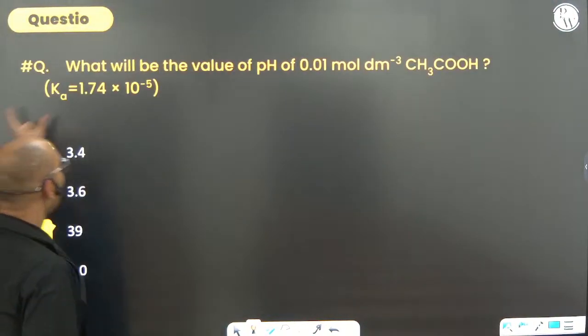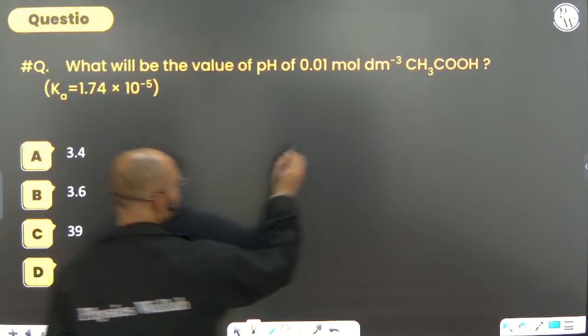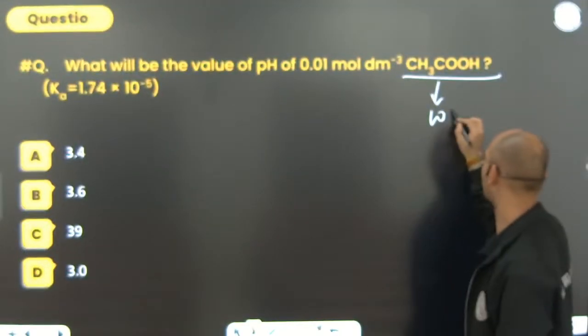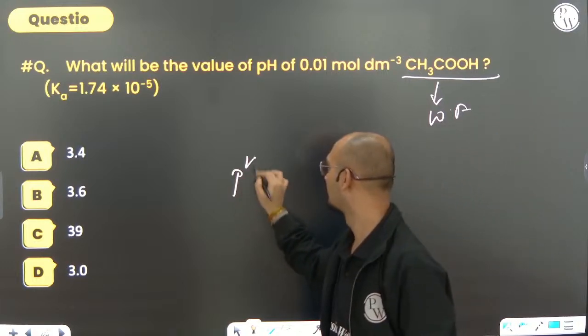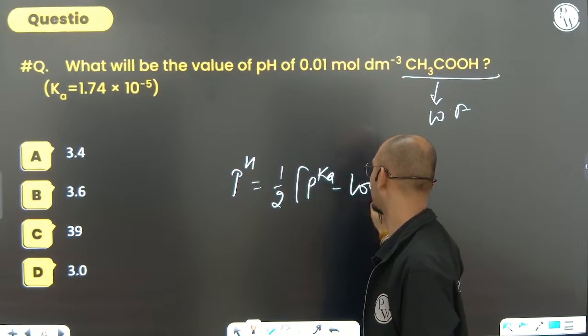Next, what will be the value of pH of 0.01 molar acetic acid? Is acetic acid a weak acid or a strong acid? It is a weak acid. For a weak acid, what is the pH formula? pH will be equal to half of pKa minus log C.